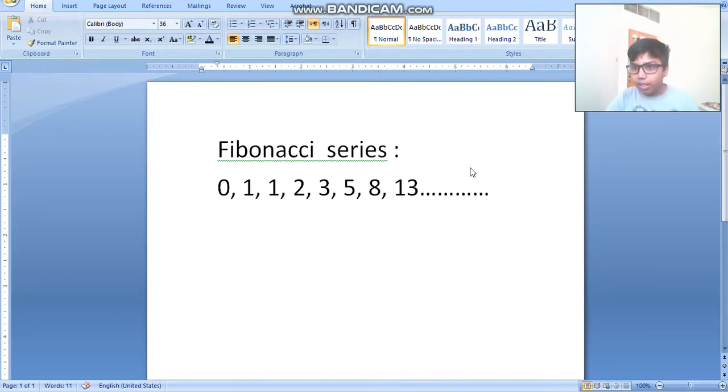So this is how the Fibonacci series is, and we are going to be writing a code in C++ to generate this. So what you will need is any IDE for C++, and I am going to be using the Dev C++ IDE. So let us go to the page.